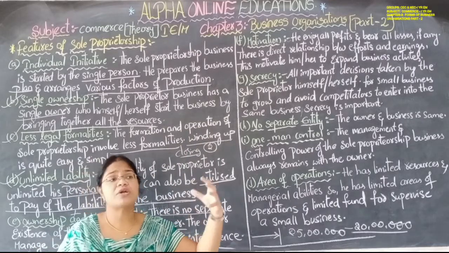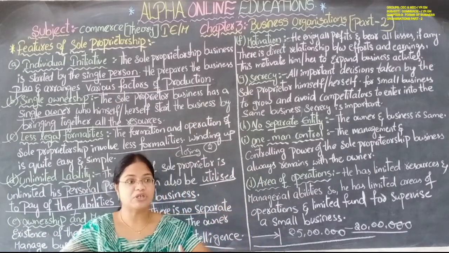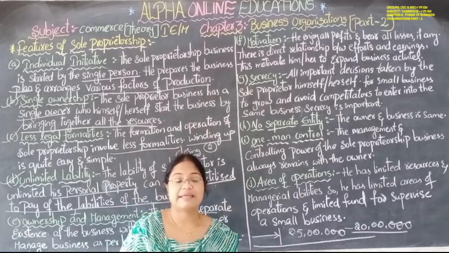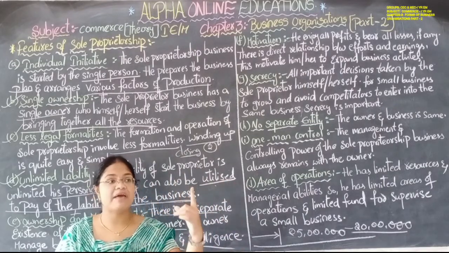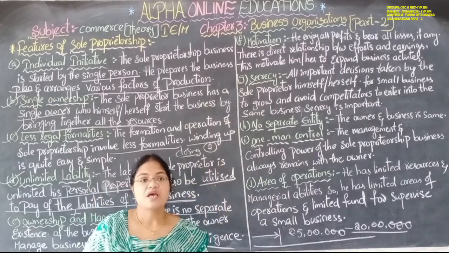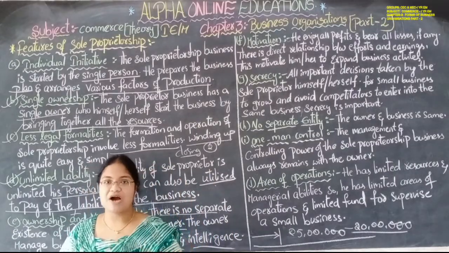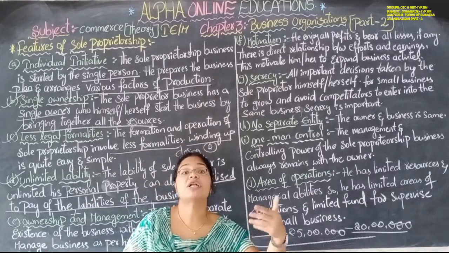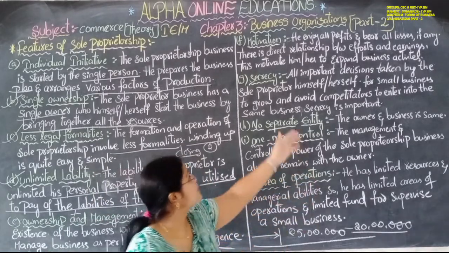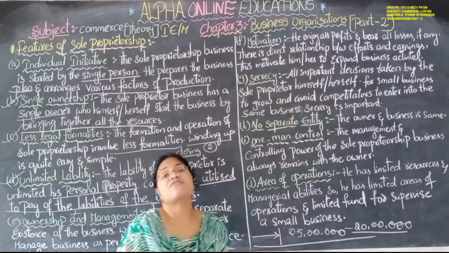If he generates more profit from the business, he will be motivated himself. He will start new kinds of techniques in the business. He provides some types of offers, like buy one get two, or if you purchase up to 1 kg, 10% discount. These types of techniques he starts using if he is motivated by the profit.